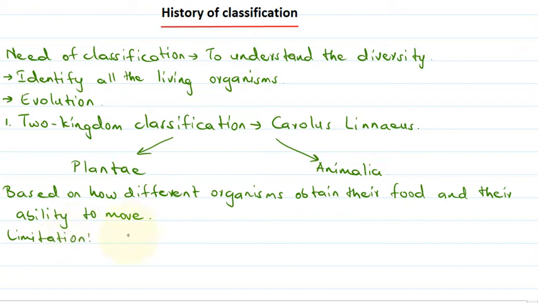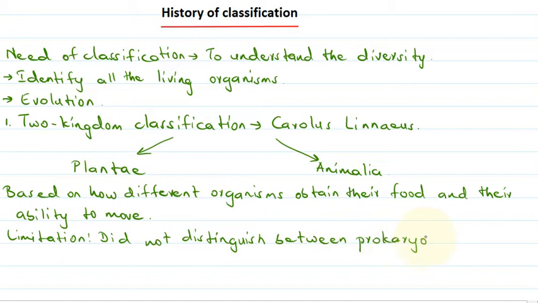The limitations were that it did not distinguish between prokaryotes and eukaryotes. Also, it did not distinguish between the unicellular organisms and multicellular organisms.